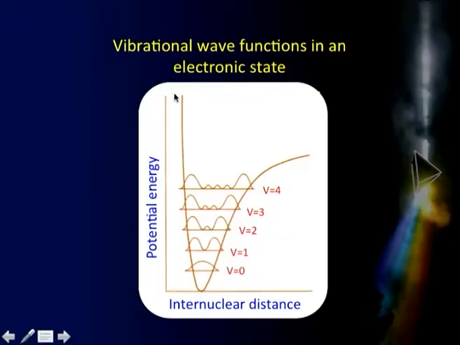To understand that, we have to quickly recall one more aspect of the vibrational wave functions in electronic states. We know that when we talked about electronic transitions, this is my typical Morse potential curve for an electronic energy level, and these are my different vibration energy levels. So, this is V is equal to 0, V is equal to 1, 2, 3 and so on and so forth. Why I am talking about this is that this potential curve essentially refers to this.